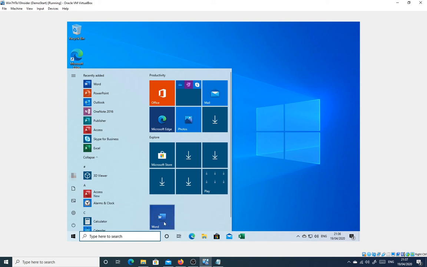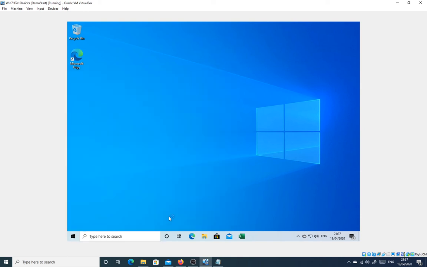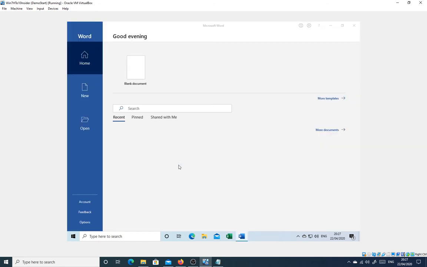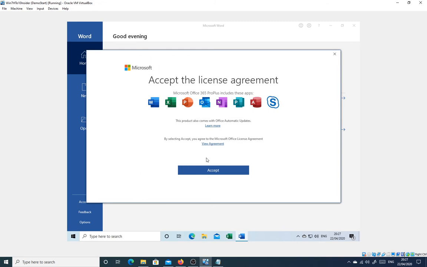There remains one more thing to do to get Office fully set up on this system, and that is to actually launch one of the Office products and sign in using the Hub account details. So accept the license agreement.